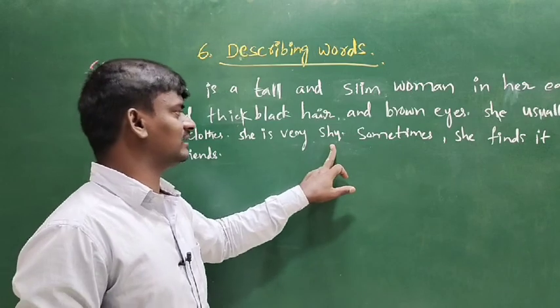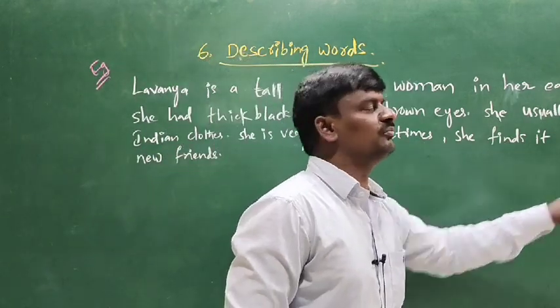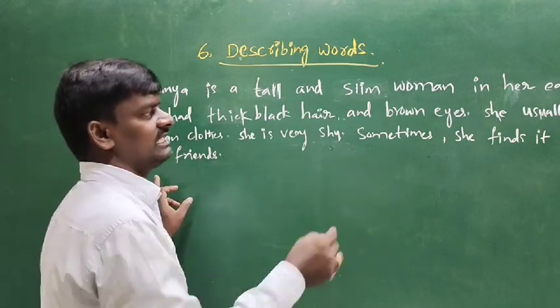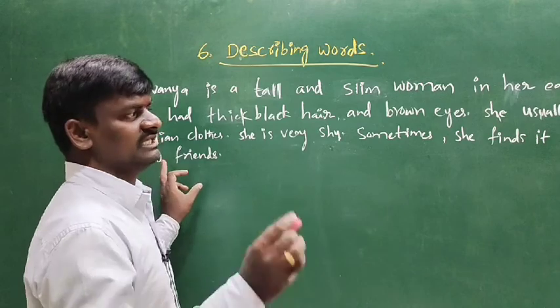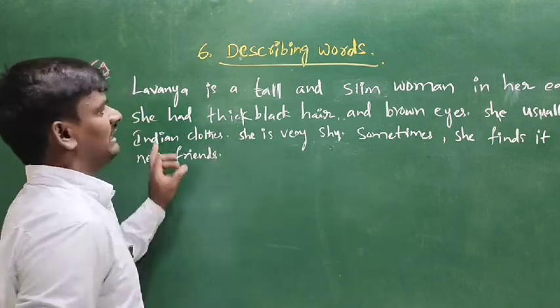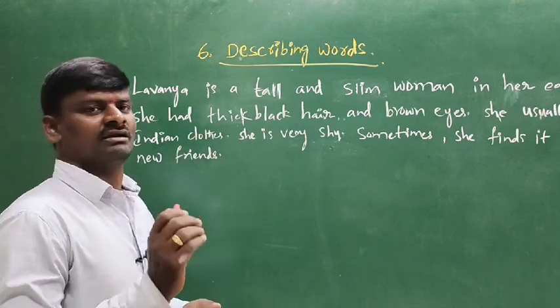She is very shy. Sometimes she finds it difficult to make new friends. Here is the paragraph describing Lavanya.